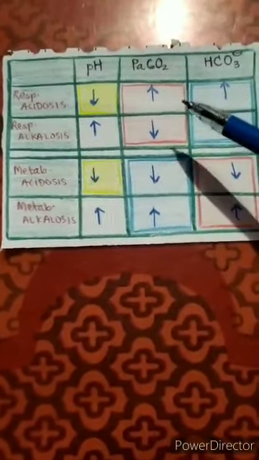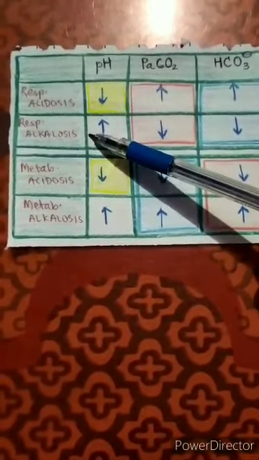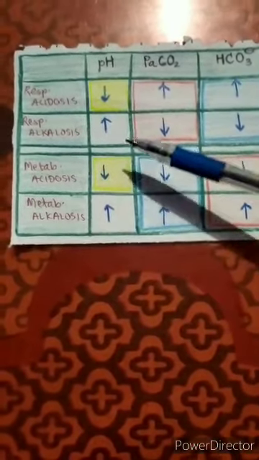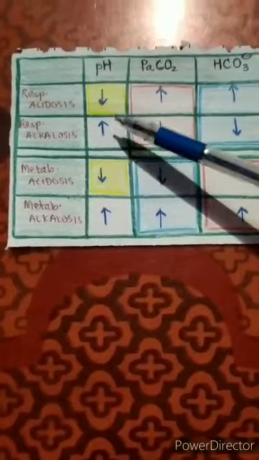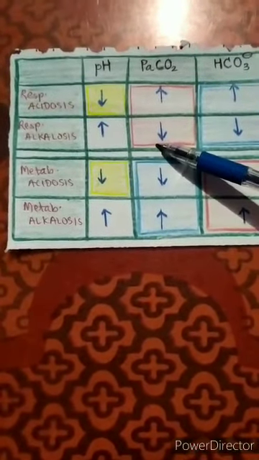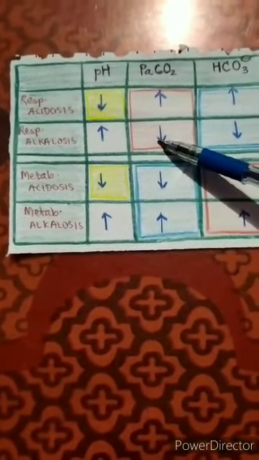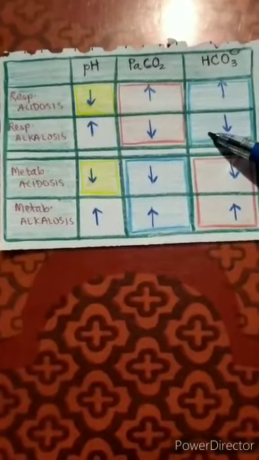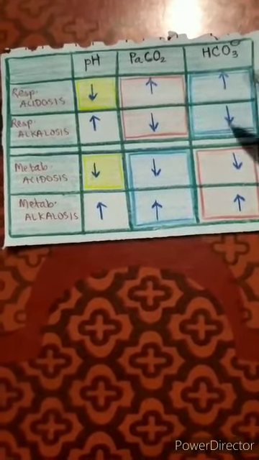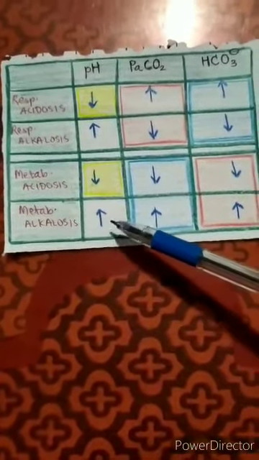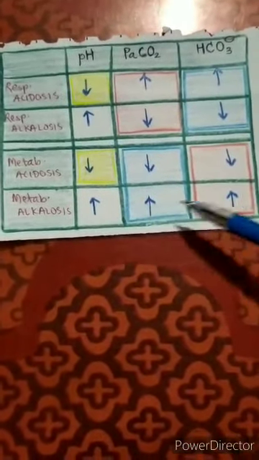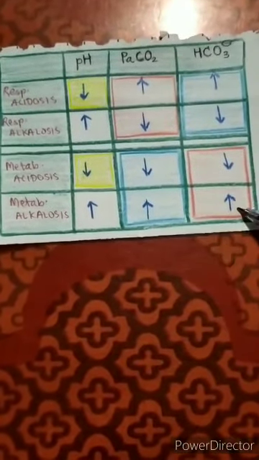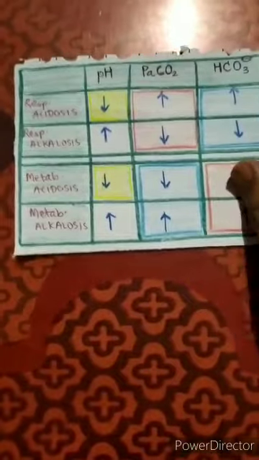Now similarly, in cases of respiratory alkalosis and metabolic alkalosis, there is a rise in pH. Since the respiratory primary process is opposite to this, it is opposite, and this is in compensation, so it is in the same direction. Similarly, in metabolic alkalosis, it is always in the same direction. All the three lie in the same direction. Okay, now we can continue with our main algorithm.